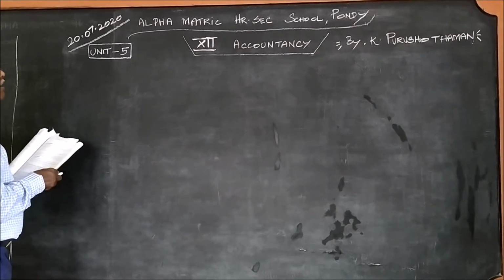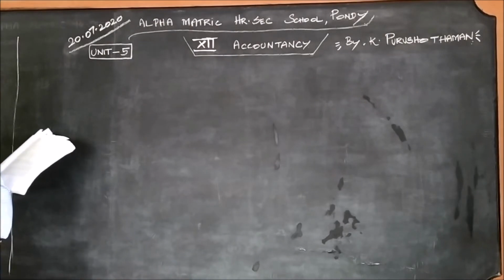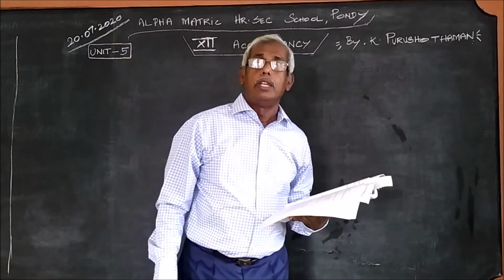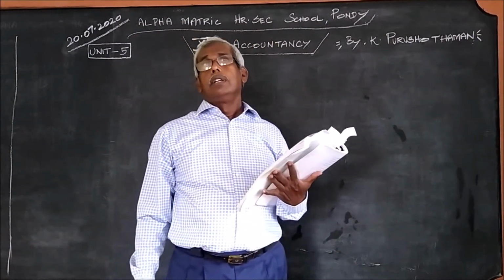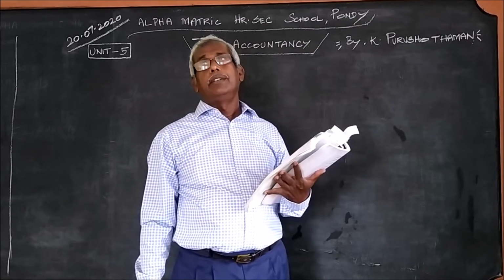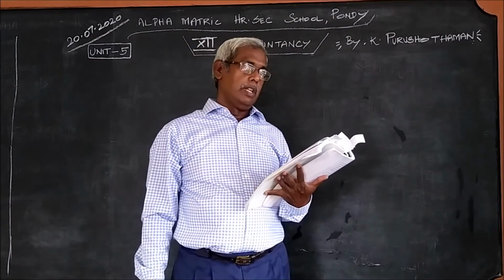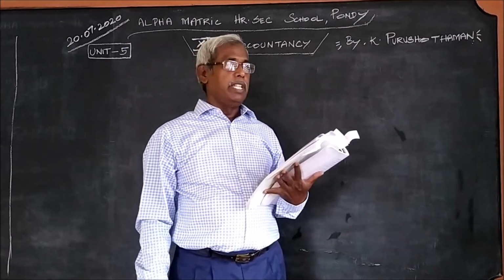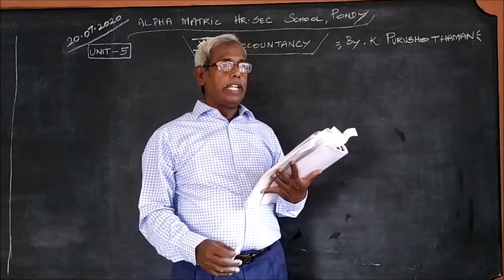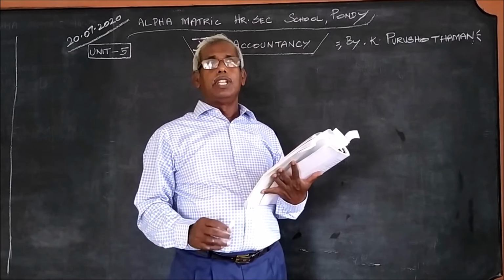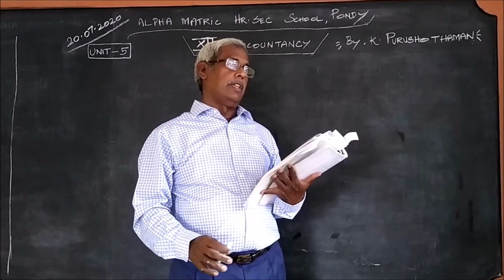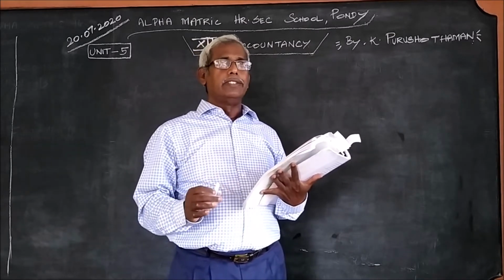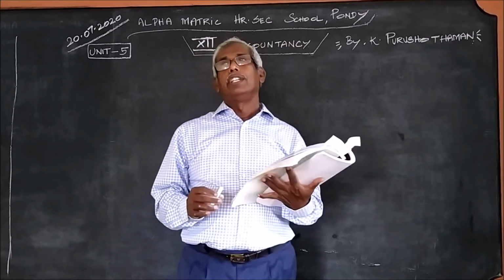This is admission of partners. When partners are admitted, what happens? When the profit items and loss items already available in the business should be divided among the partners who are already in the business. That means the old items which are available in the business must be divided among the old partners. They should keep everything in it before admitting a new partner. Therefore, how it should be divided, that is what we are going to see.